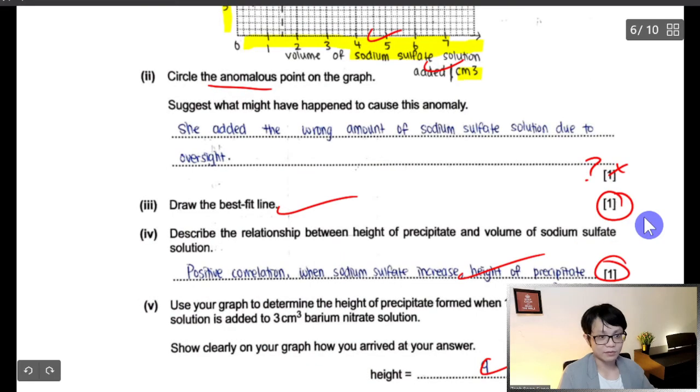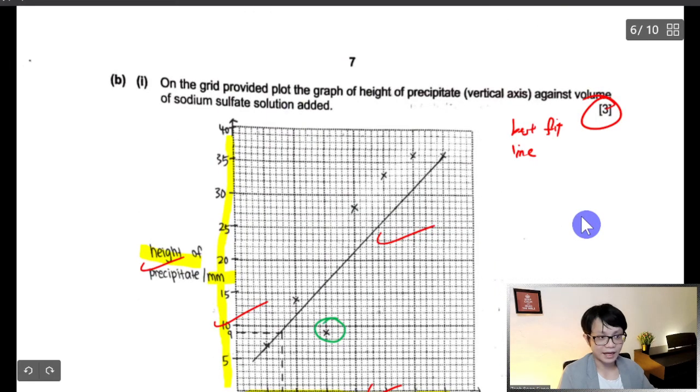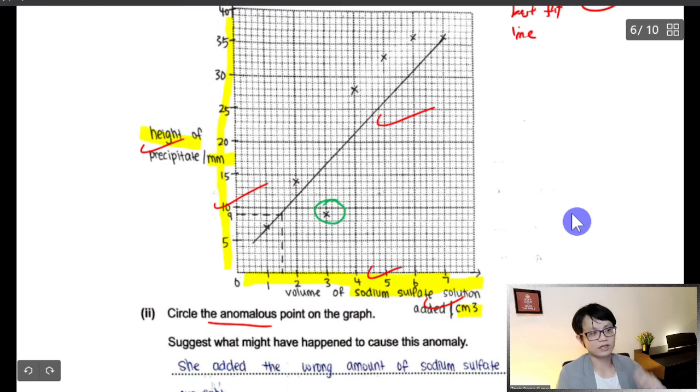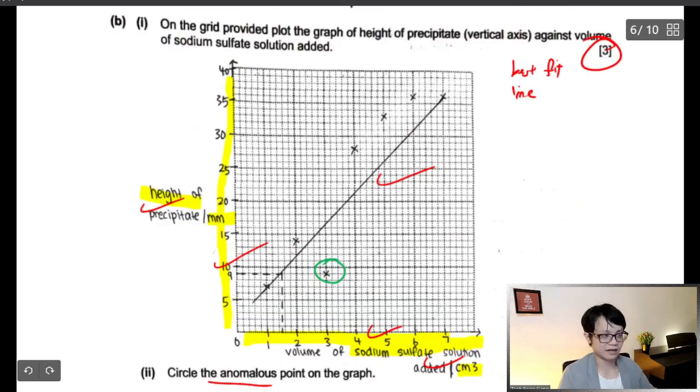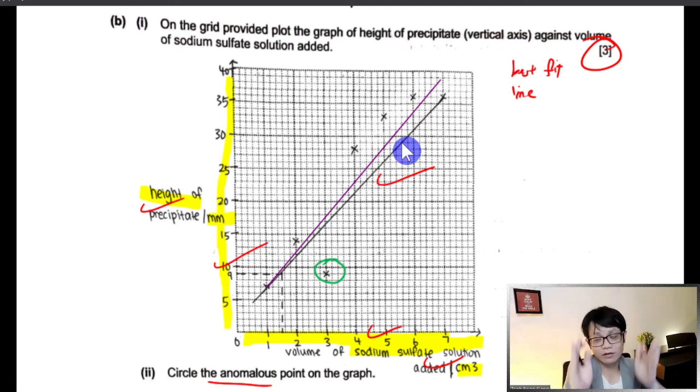Draw a best fit line, I will still give 1 mark. But I think the best fit line for the student can be improved. Actually, what the student drew is not that accurate. We ignore the bottom part because the bottom part is the anomalous result. So we just don't care about it. If I want to draw, it will be something like this. It will go up a bit because there are 3 dotted lines here and 1 dotted line at the bottom. So the best fit line means I try to best fit all the lines together.